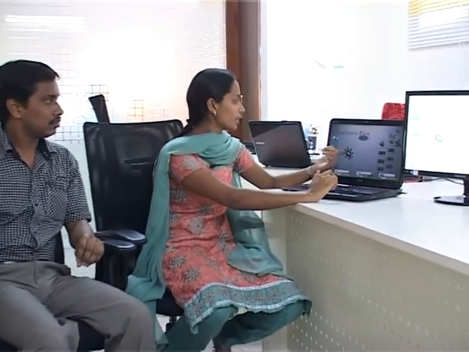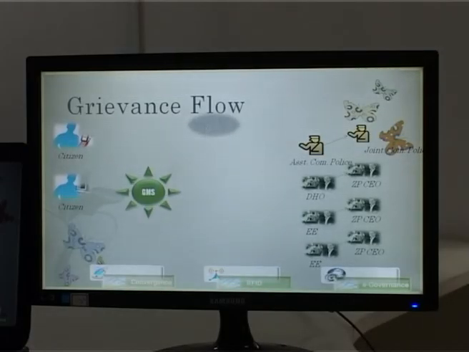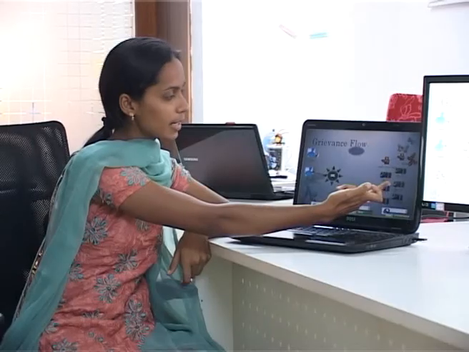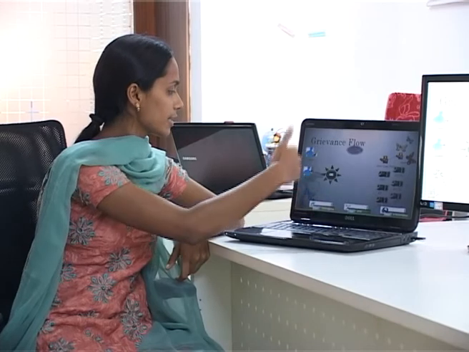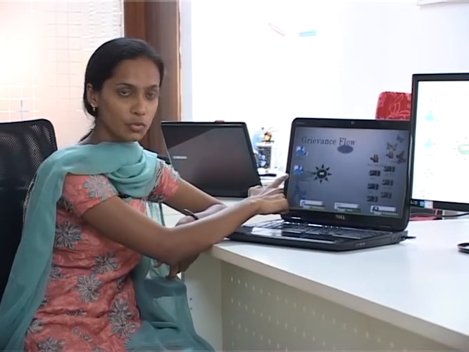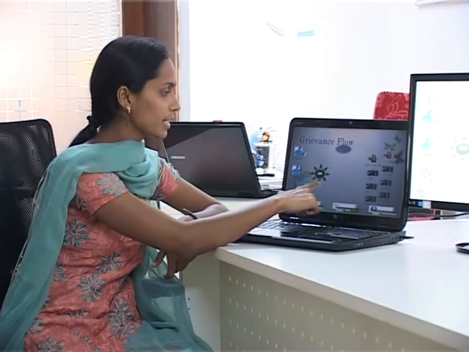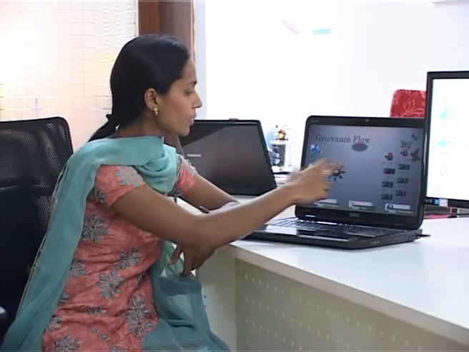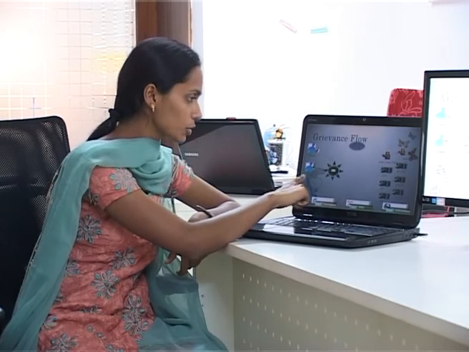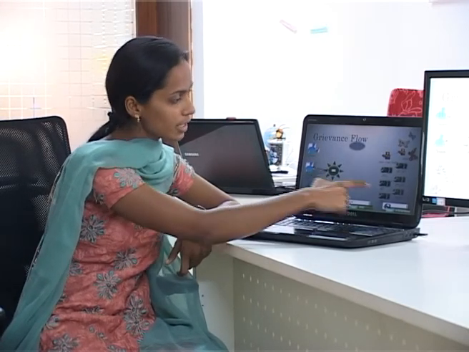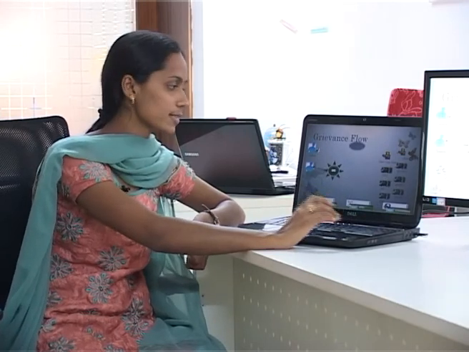Here is the grievance flow. When the user launches a complaint through an SMS, the GMS process will take place. If it is law and order, it will go to the authorized person, that is the Assistant Commissioner of Police. If the same user wants to launch a complaint about health, the GMS process will take place and it will go to the respective district health officers. If the user launches the complaint through the website, the same procedure takes place and it goes to the respective positions. And if the complaint is launched about healthcare, all the GMS process will take place and it will go to the Jilla Parishad executive health officers.